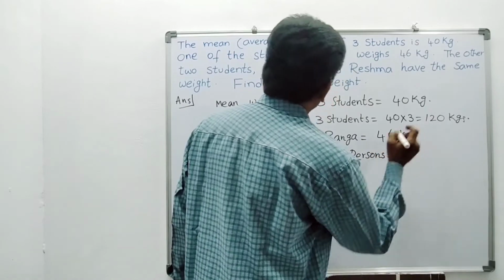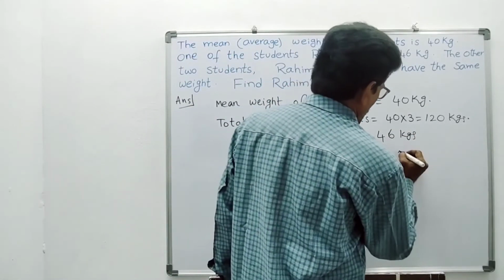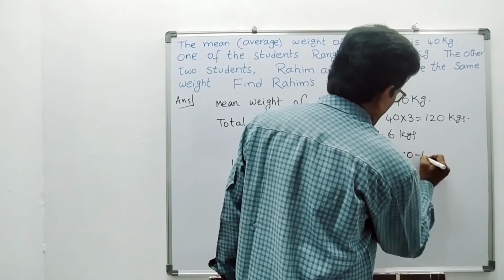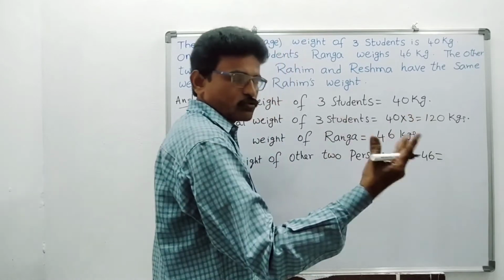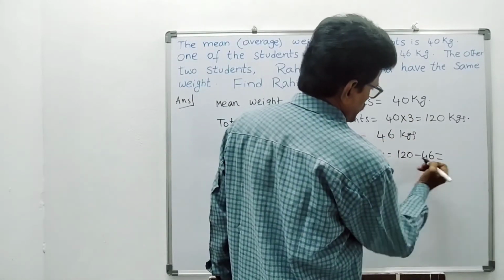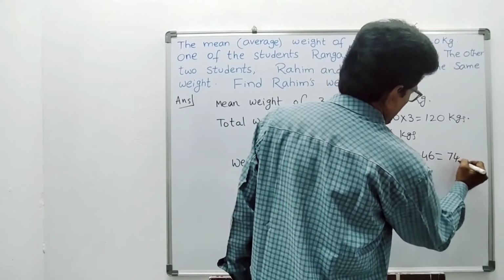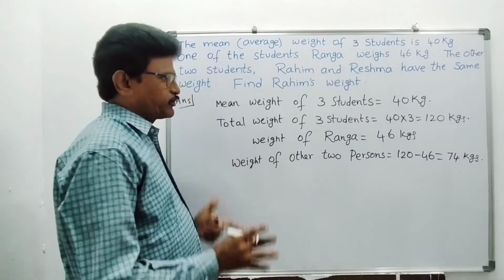I am not writing their names, Rahim and Reshma, okay? Other 2 persons. How will we get it? 120 minus 46. This is the total weight of 3 students, and this one is the weight of Ranga. You have to subtract that. How much will you get? 74 kgs, right? Weight of 2 persons, 74 kgs.